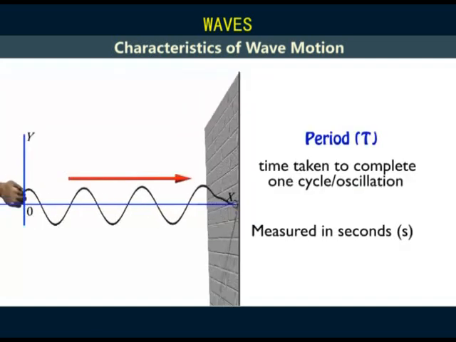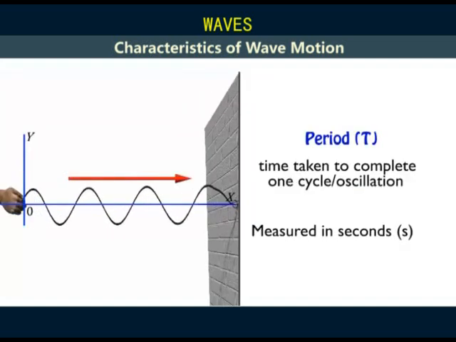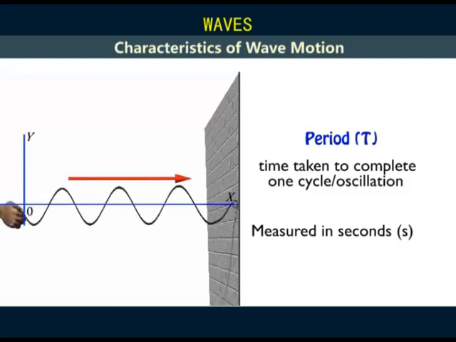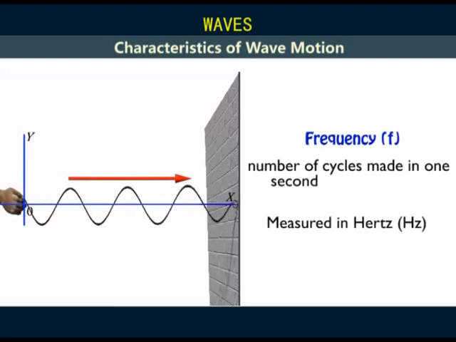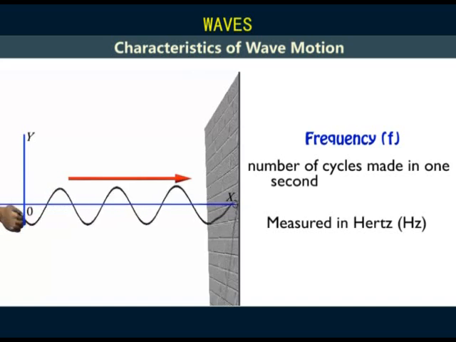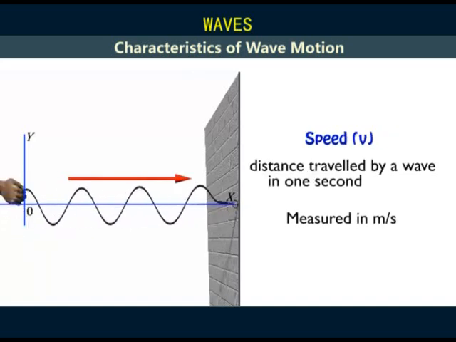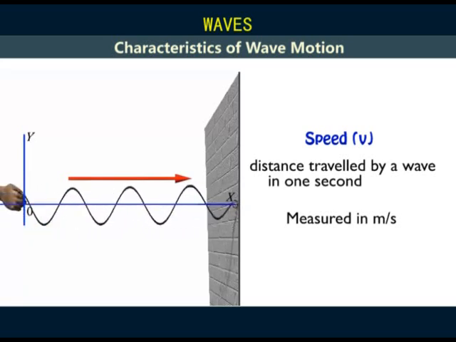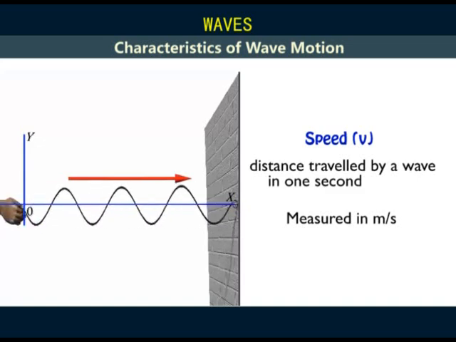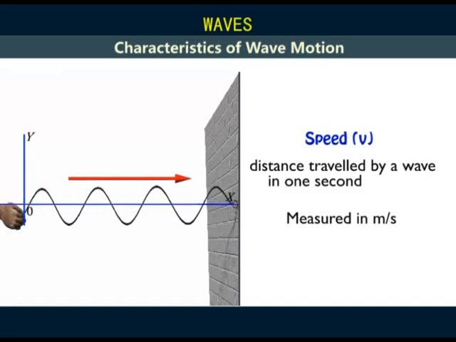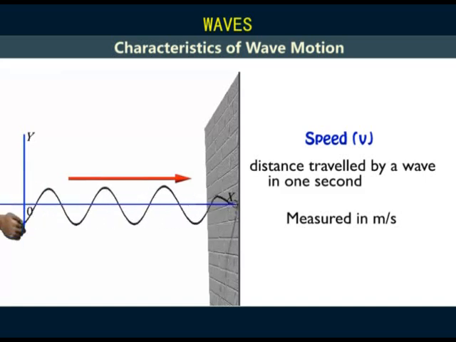Period T is the time taken by a wave to complete one cycle or oscillation. It is measured in seconds. Frequency is the number of cycles made in 1 second. It is given in hertz. Speed V is the distance covered by a wave in 1 second. It is different from frequency. Frequency is determined by the vibration source, while speed is determined by the medium of propagation.